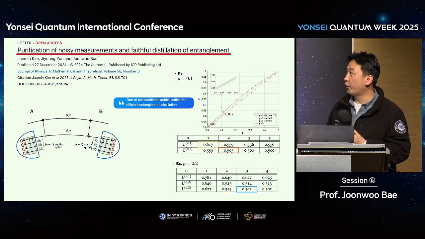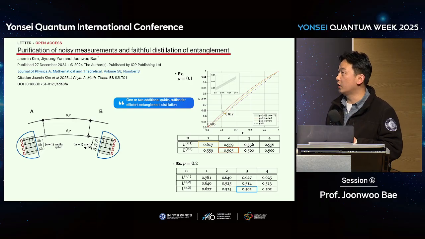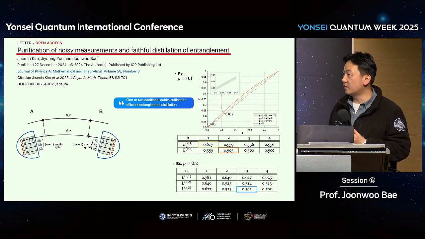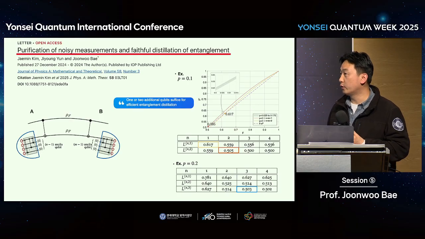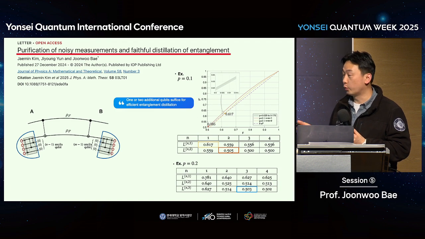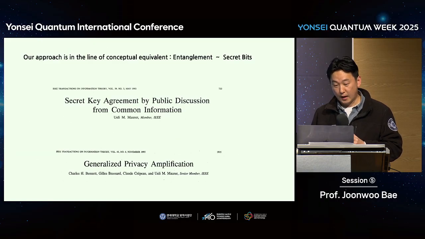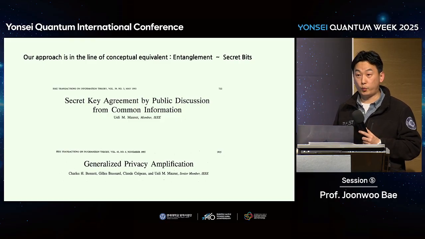And suppose that the error rate is about 10%, which is quite high given our current technology; 10% is almost the maximum error rate for a detector. Then how many ancillas do we need in practice? The answer is surprisingly just 2 or 1. So we don't need 10 ancillas and so on, but just 1 or 2 ancillas. We already get 0.505, which is close to 1/2. So it's a very practical solution to noisy measurement.